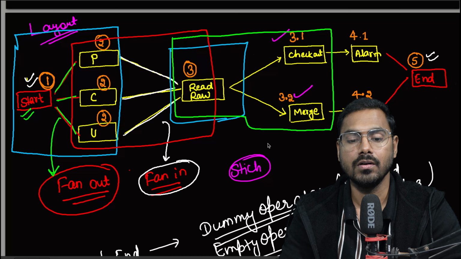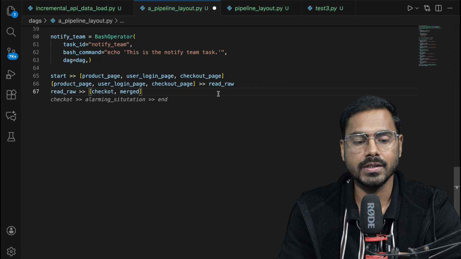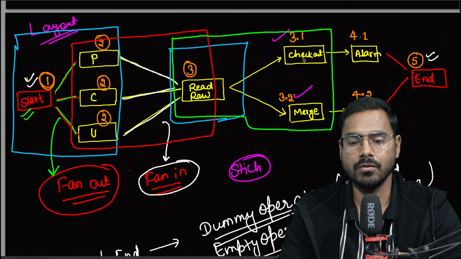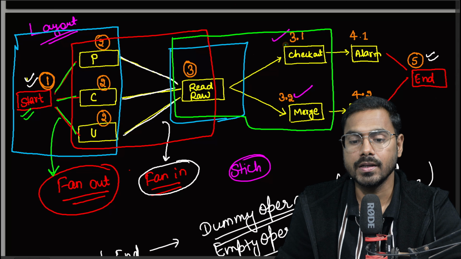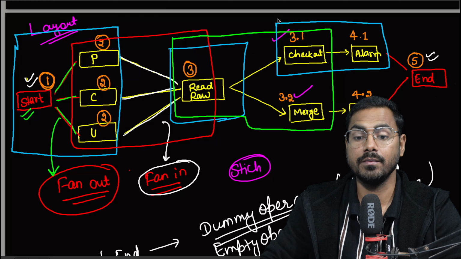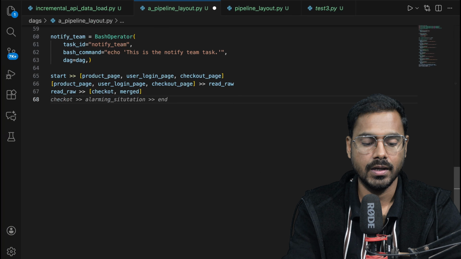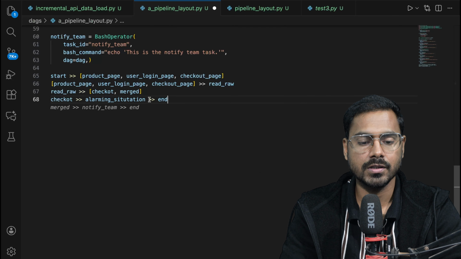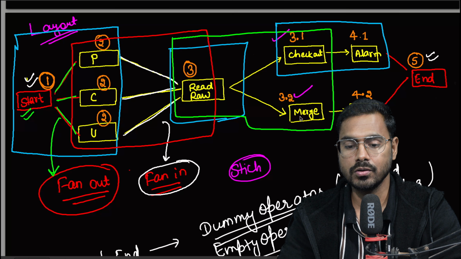So this is how I am going to do it again. Read raw will go to checkout and merge. Now checkout itself has this condition, checkout to alarm. If checkout is running, then checkout should run on alarm. So I'll say checkout and alarming situation, this one only. Then if the flow goes this way, then merge and notify. So I'll write here merge and then notify team.